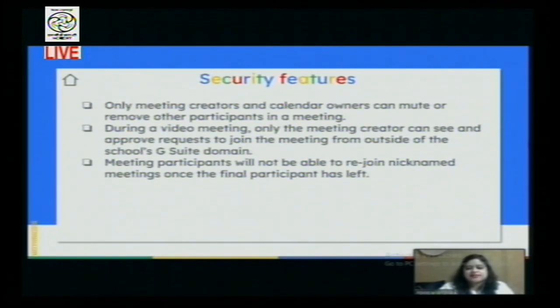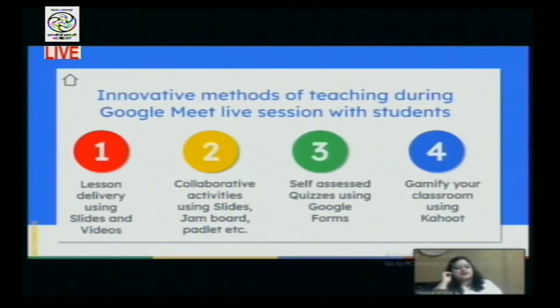And we have a chance now to meet our children in real time, even in this situation wherein everybody is very eager to go to their classroom and start attending school. But through Google Meet, we are able to meet them virtually and have that feel of connection. So coming to the last bit of this entire session, I would like to showcase some innovative methods, because these are best practices of teachers who can help other teachers in bringing in some innovation using Google Meet.